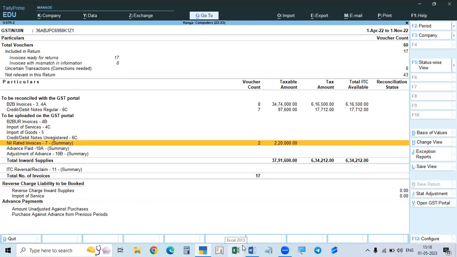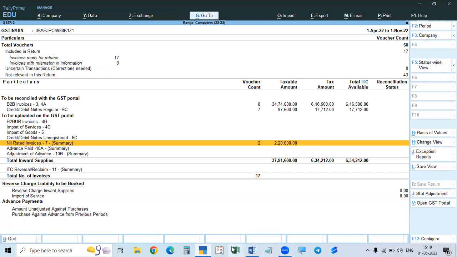Under that, you have to pay the liability to the government, just like sales. Even though it is a purchase, it is called inward supply liable to reverse charge. We have to pay the tax, so it is a liability.